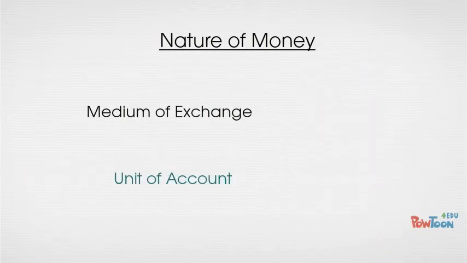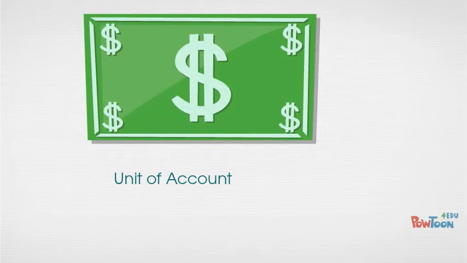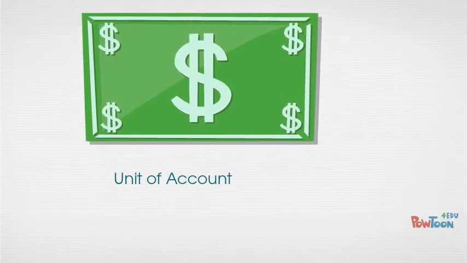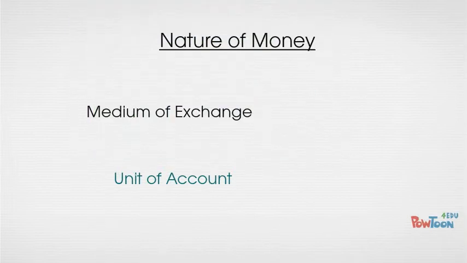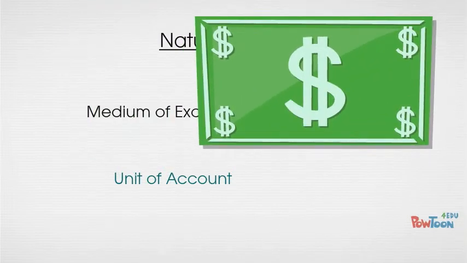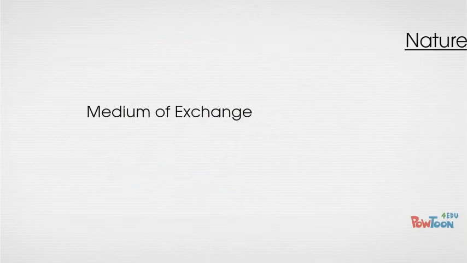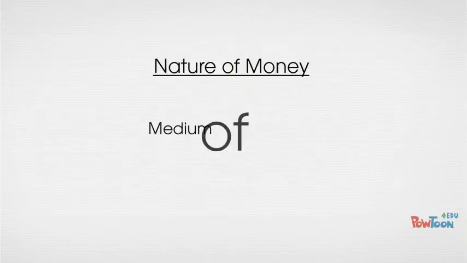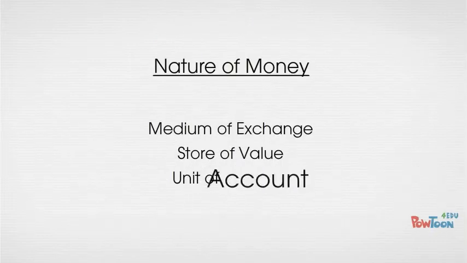The last requirement in the creation of money is that it must be a unit of account, which means that its physical existence is not required to count it, just like we use the unit of account of dollars to keep track of our money. With these 3 requirements of medium of exchange, store of value, and unit of account, the double coincidence of wants is unnecessary.